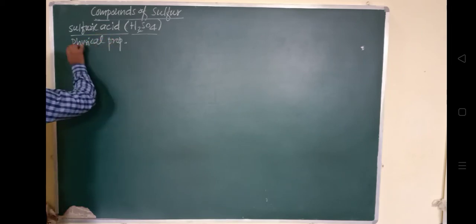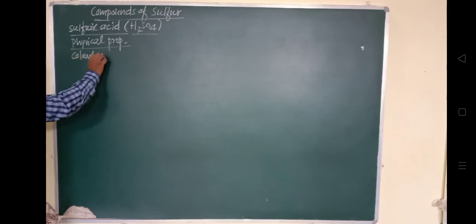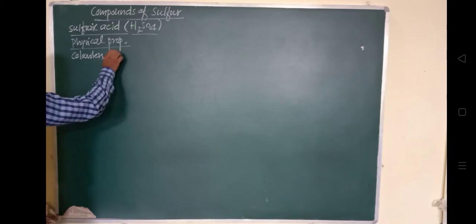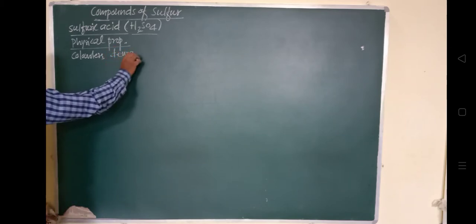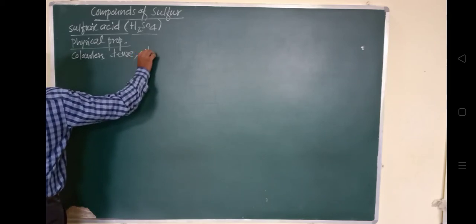Among its physical properties, the very important one is that it is colorless. Like water, it will look like water, but it will be dense. Its density will be greater than water. It is dense, and it looks like an oily liquid, wo oily liquid ke jaisa dikhega. This is about the physical properties.